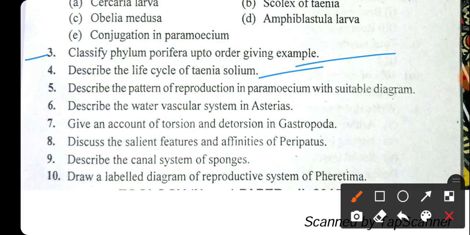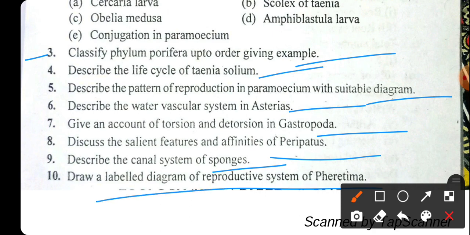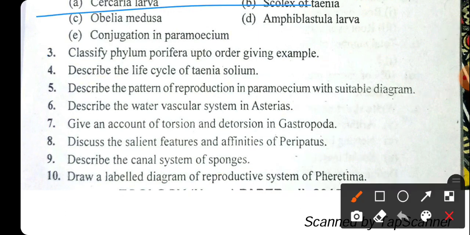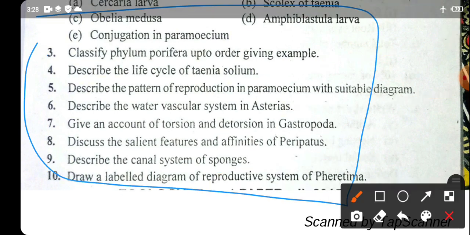Describe the life cycle of Taenia solium. Describe the pattern of reproduction in Paramecium with diagrams. Describe the water vascular system in Asterias, and give an account of torsion and detorsion in Gastropoda. Salient features and affinities of Peripatus, canal system of sponges, and the labelled diagram and reproductive systems of Pheretima, that is the Indian earthworm.